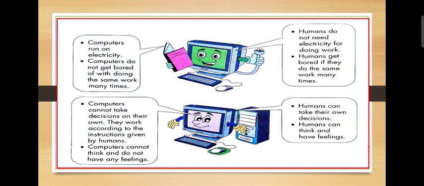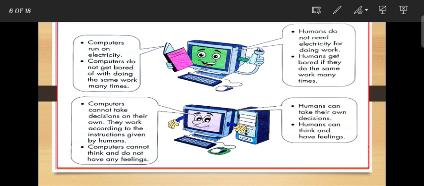Next is, computers run on electricity. Computers do not get bored of doing the same work many times. But on the other hand, humans do not need electricity for doing work. Humans get bored if they do the same work many times.